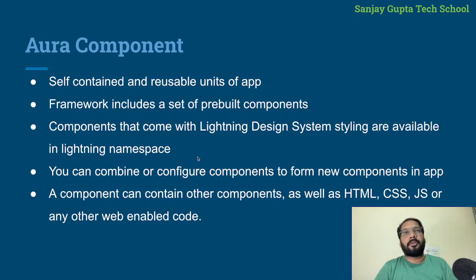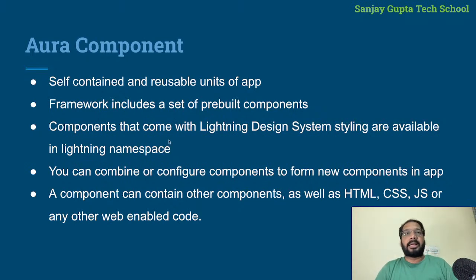Now if we talk more about Aura components, these are self-contained and reusable units. Why reusable? Because if you have created a component, you can use that component in any other component. So we can have parent-child relationships, and that way you can reuse your component in another. Then the framework includes a set of pre-built components, so some pre-built components are also available.